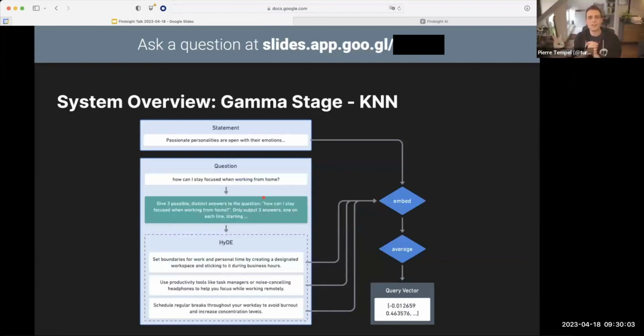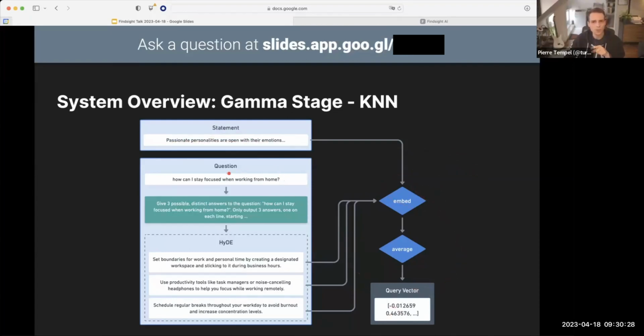Let's talk about the actually most exciting stage here, the KNN search engine. How do we find similar embeddings or similar claims? Well, we need to start by converting those claims into vectors, and then we want to work with those vectors. So for a statement, like a claim you can make, it's pretty simple, right? We take a claim and we embed it, and then we get a vector out of it.